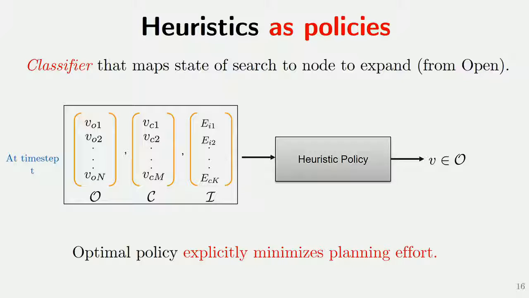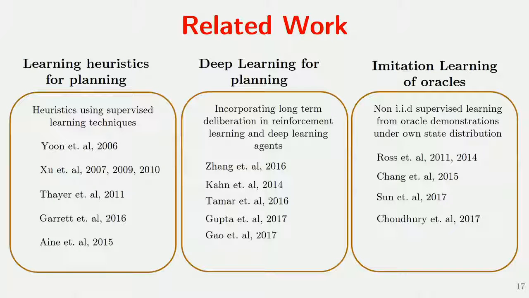And since the reward is -1 for every expansion, in this view, we can think of the optimal policy as the one that minimizes planning effort explicitly. And there's been a lot of related work in this field. So a lot of work on learning heuristics for planning. But this work usually does not consider the non-IID nature of the sequential decision-making process. There's also been work on deep learning for planning. So how do you incorporate long-term planning in your RL or deep learning agents? We're also interested in something similar, but we focus on graph search. And we also leverage a lot of work on imitation learning of oracles, which usually boils down to this non-IID supervised learning under your own state distribution.